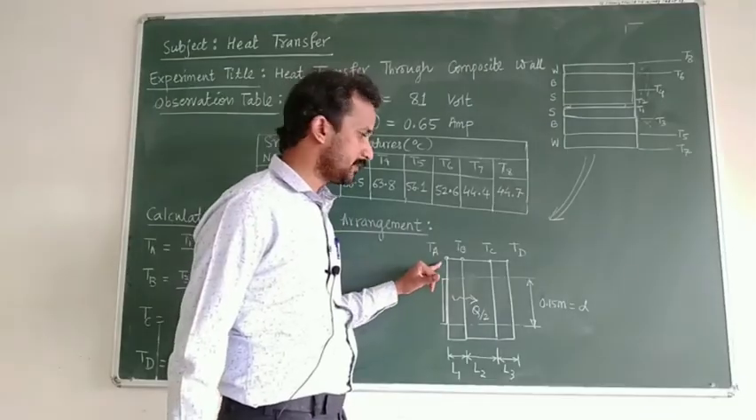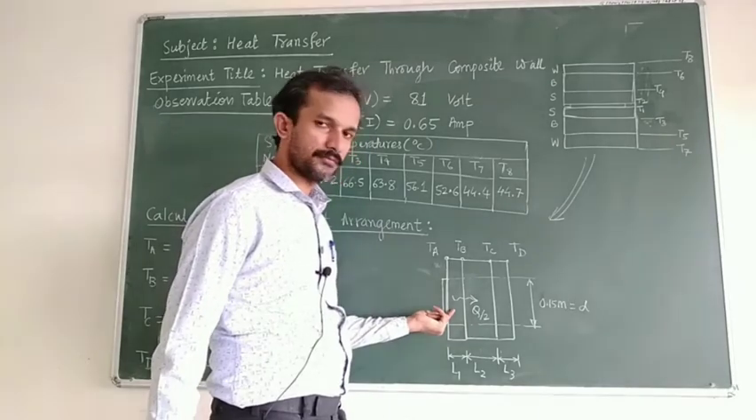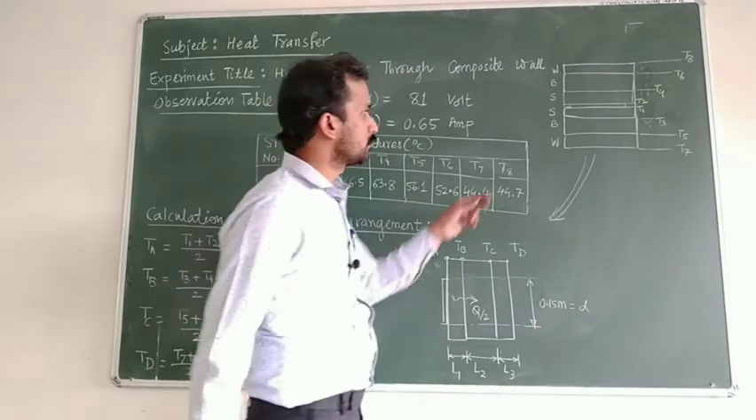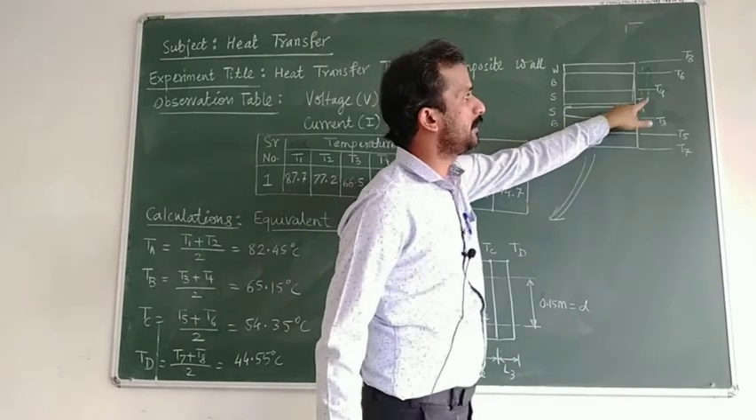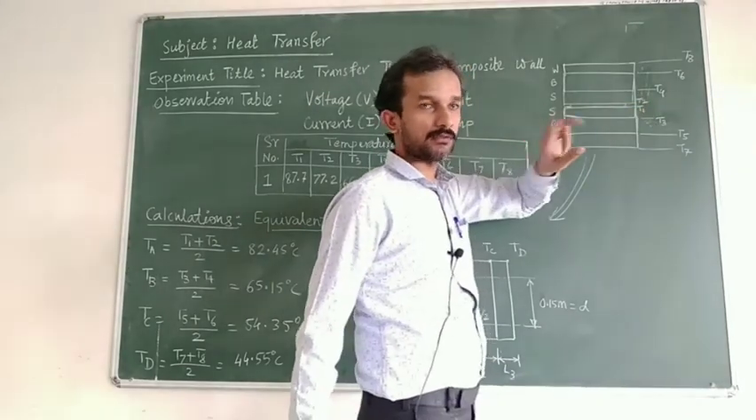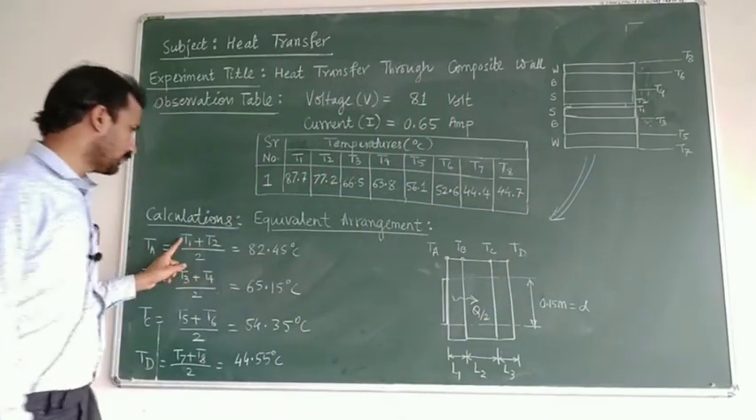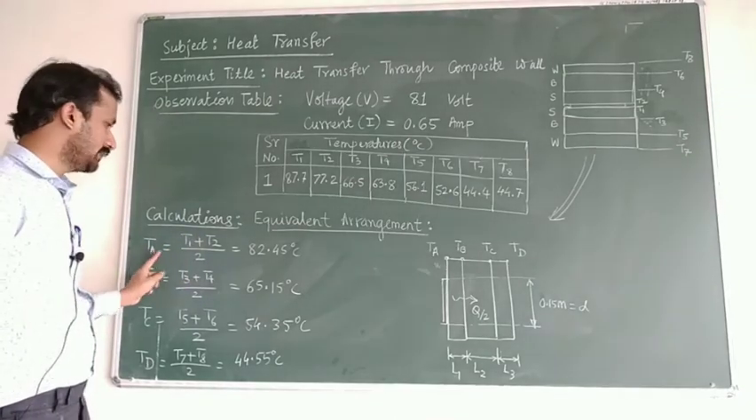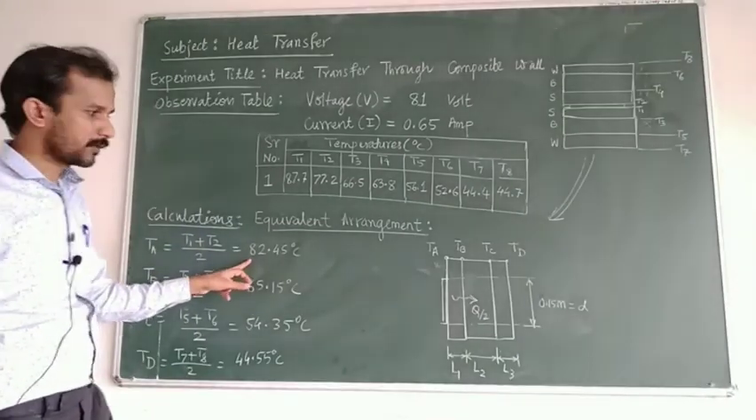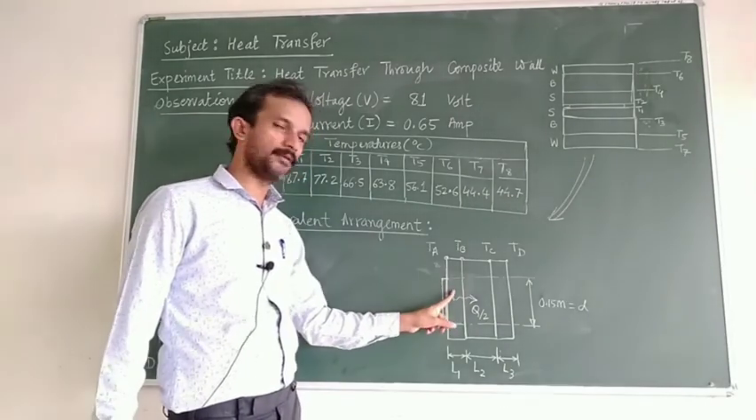So how to find these temperatures? We know what TA is. It is the temperature between heater and steel. So where is the temperature between heater and steel? This is T1 and T2. So there are two available temperatures, and we will take the average of them. T1 plus T2 by 2, that is TA. So this is the average temperature between the heater and the steel plate.